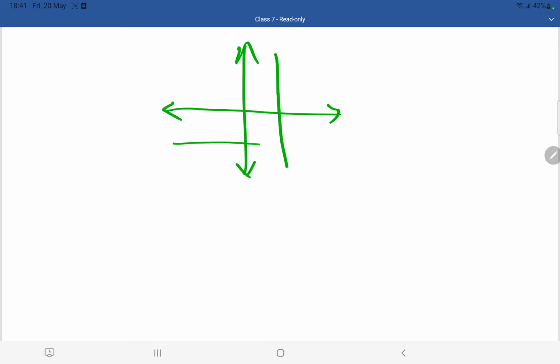One more important topic that I want to tell you is the axis. Here I am drawing two lines. This is one line, this is the second line. If you just see, this is known as the x-axis.